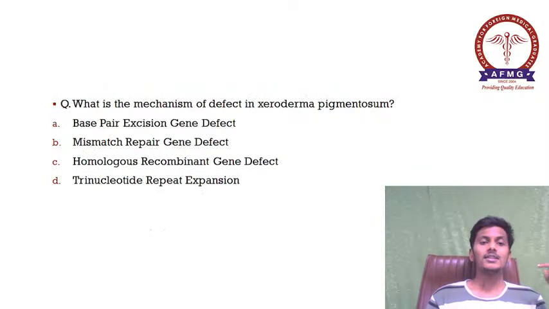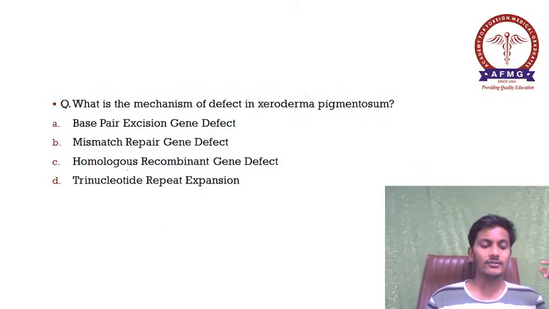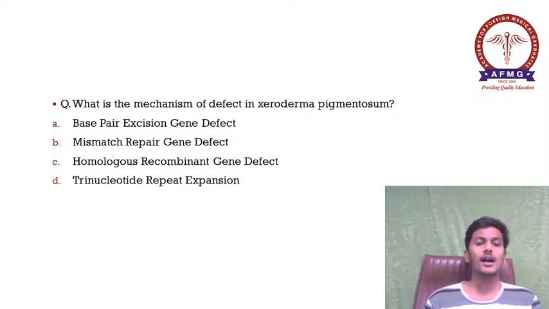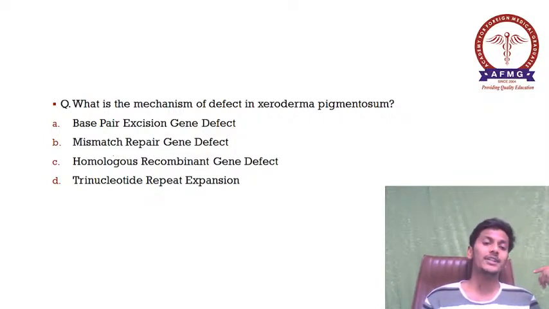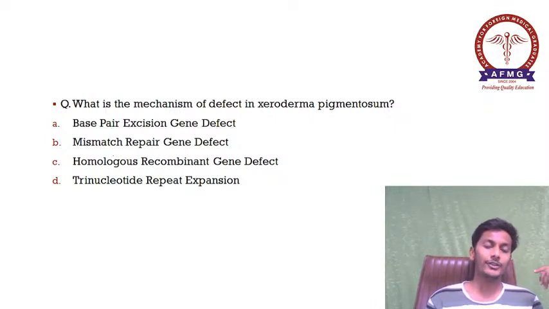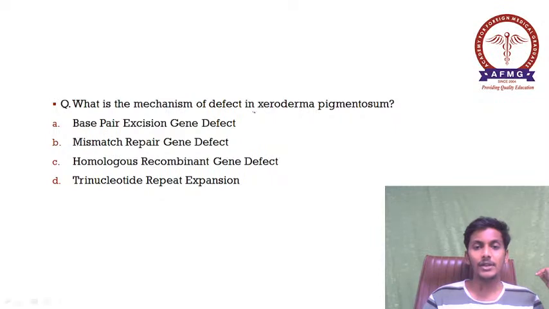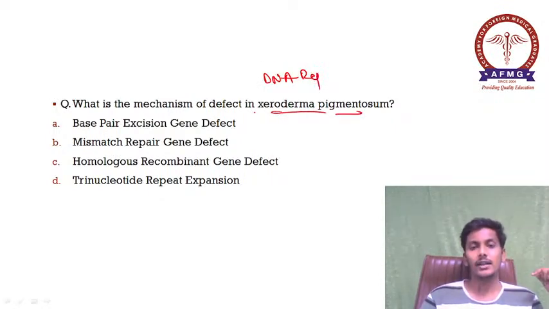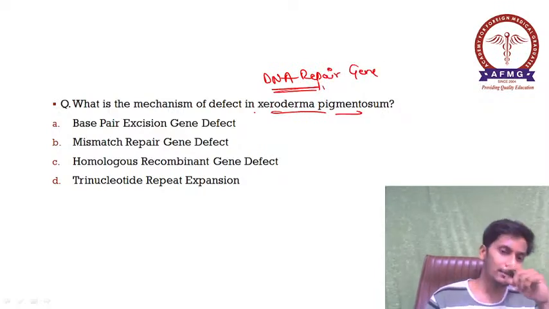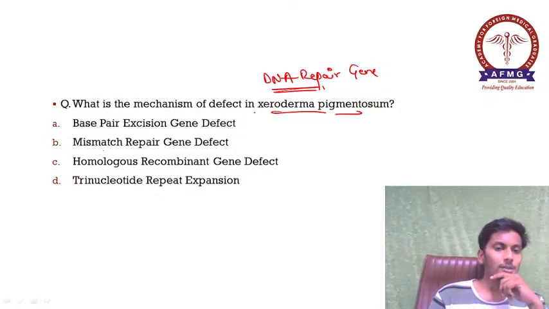Moving further, what is the mechanism of defect seen in cases of xeroderma pigmentosum? In cases of xeroderma pigmentosum, option A, base pair excision gene defect, option B, mismatch repair gene defect, option C, homologous recombinant gene defect, option D, trinucleotide repeat expansions. So please remember, xeroderma pigmentosum is a disease associated with DNA repair gene defect, okay. So DNA repair की ये तीनों भी genes हैं, okay, so please remember.